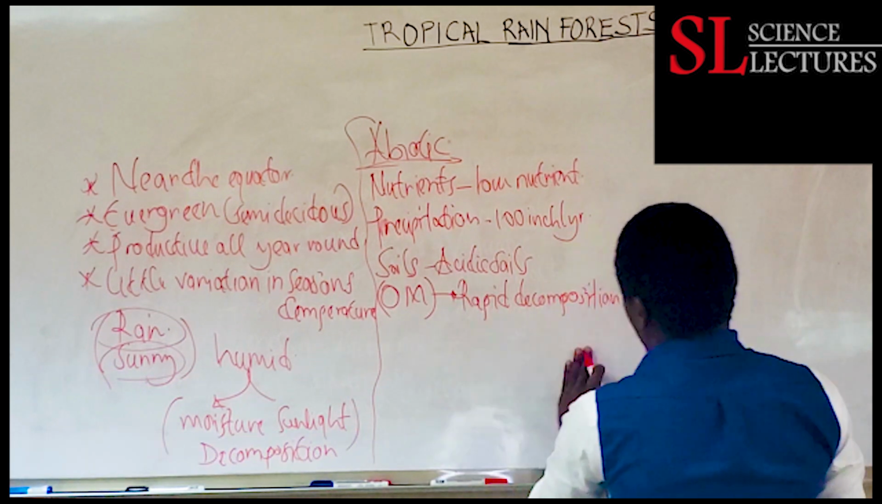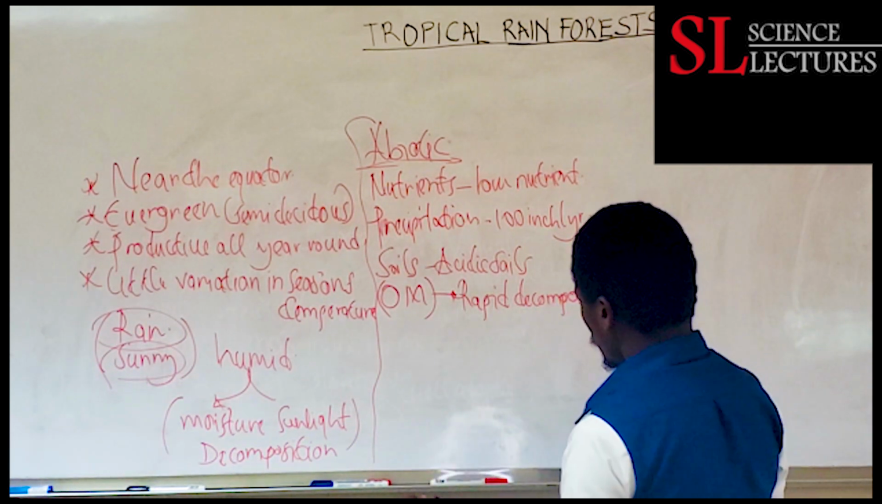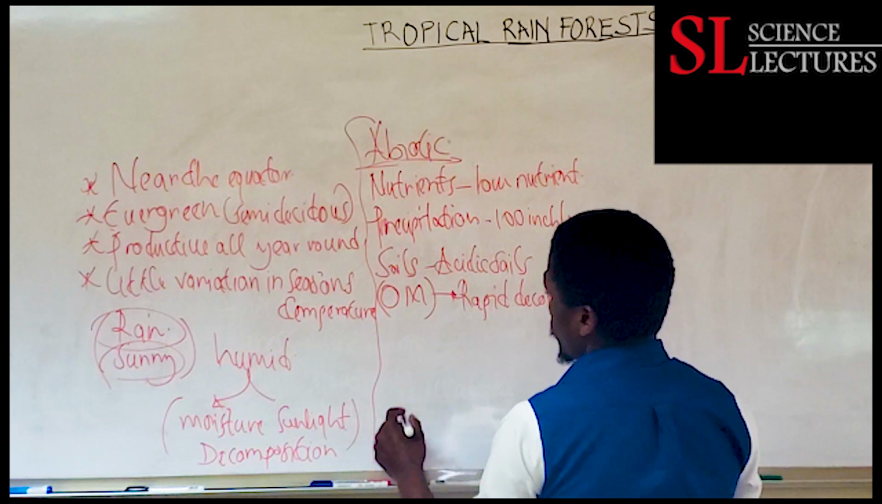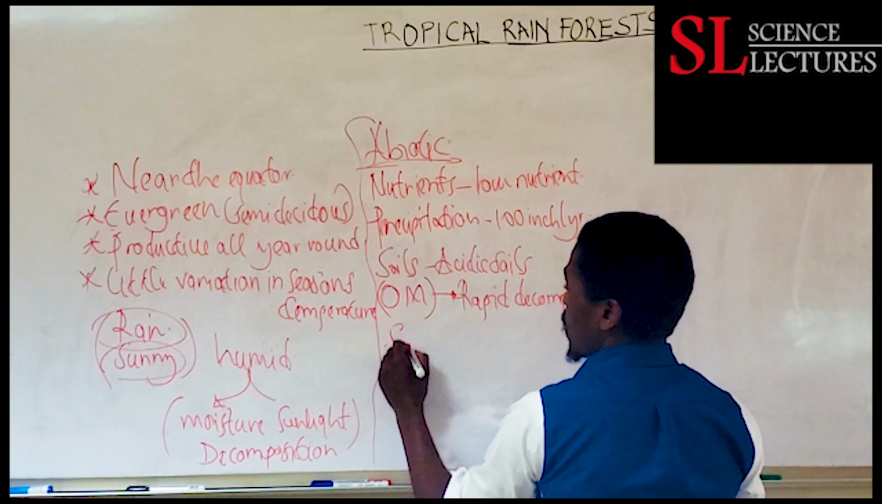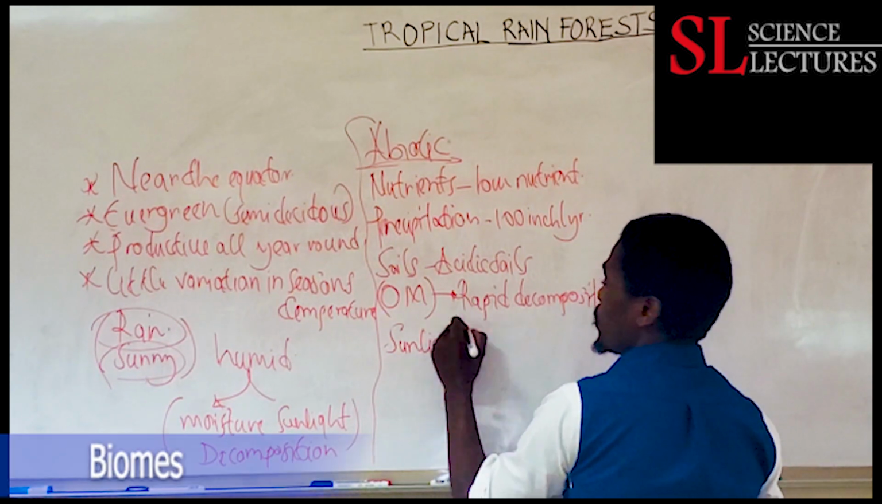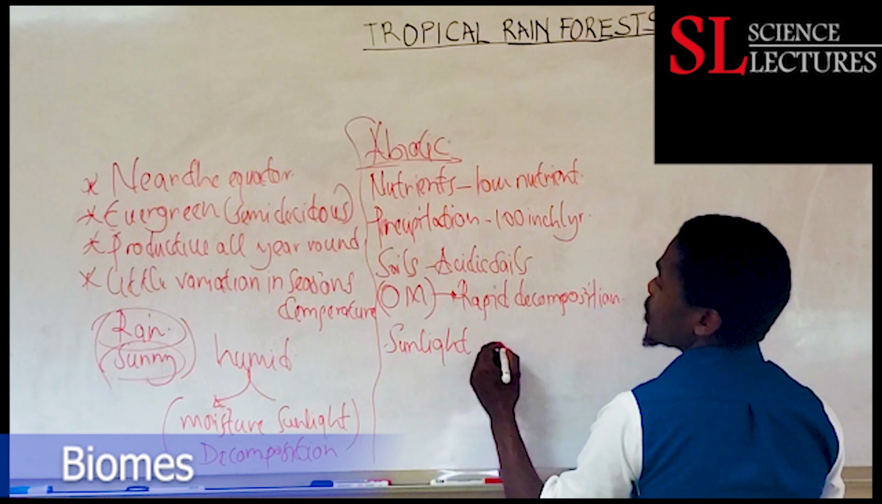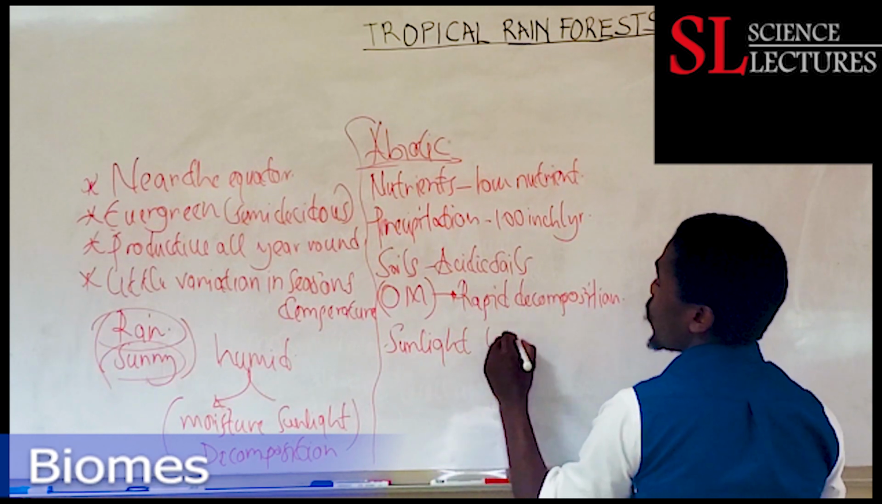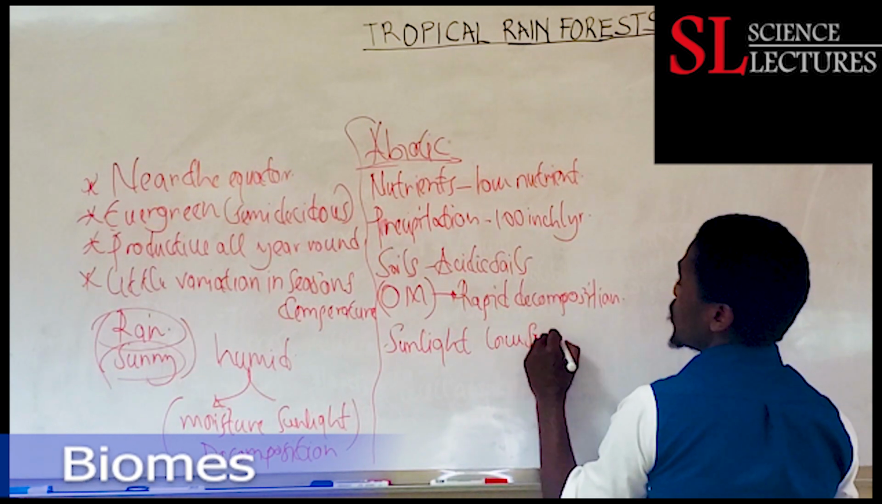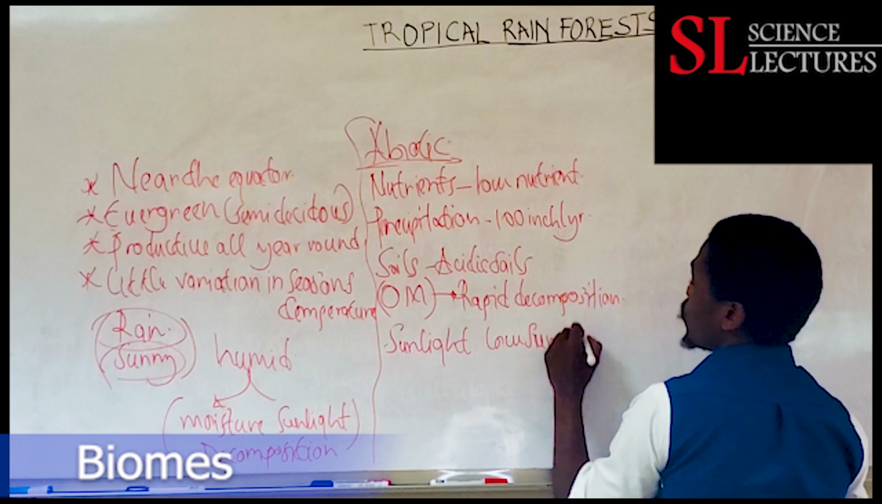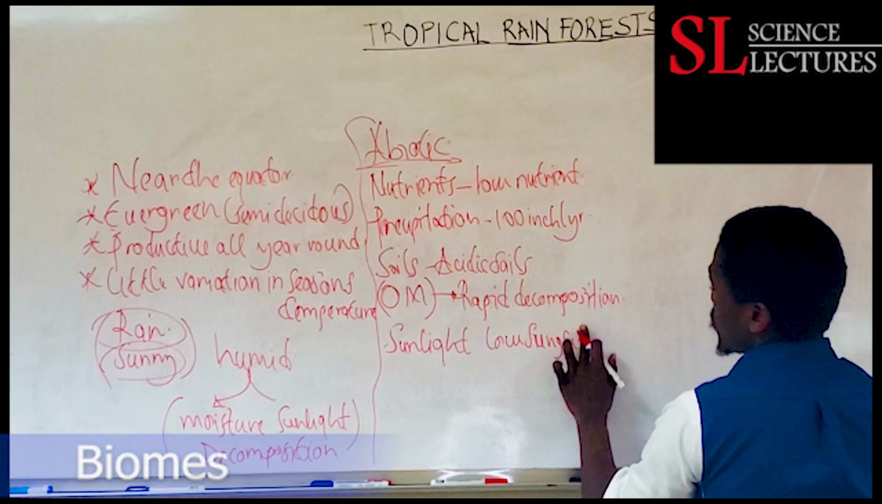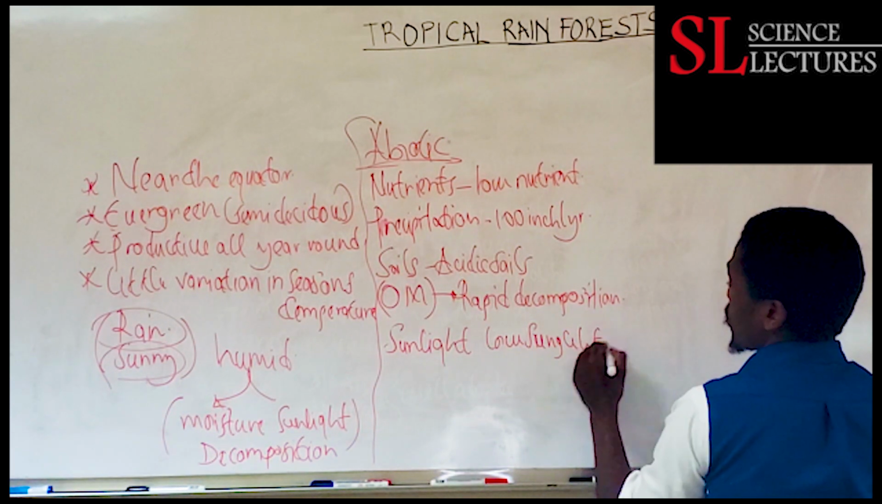And then, however, also the biome. In this biome it is interesting because the sunlight that reaches the ground is very low. No sunlight reaches the ground. In other words, you ask yourself, where does this sunlight go? Where does most of the sunlight go?